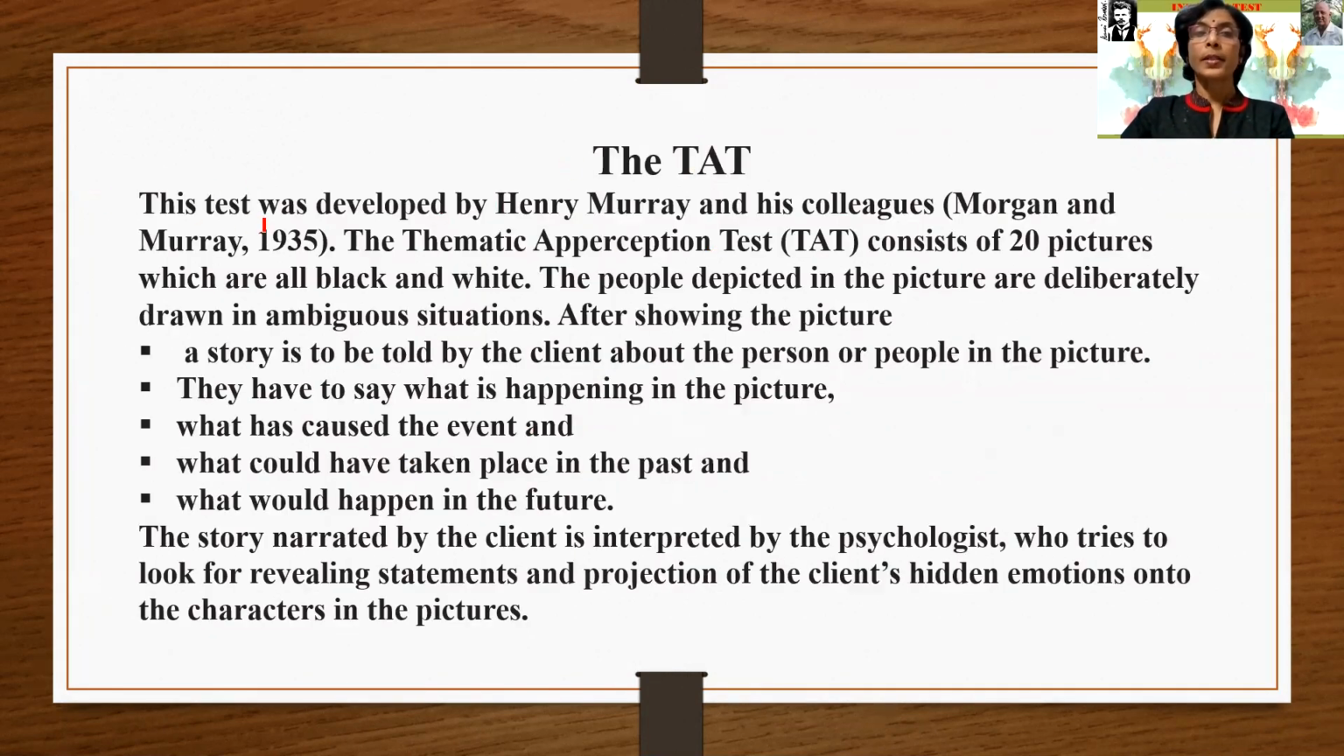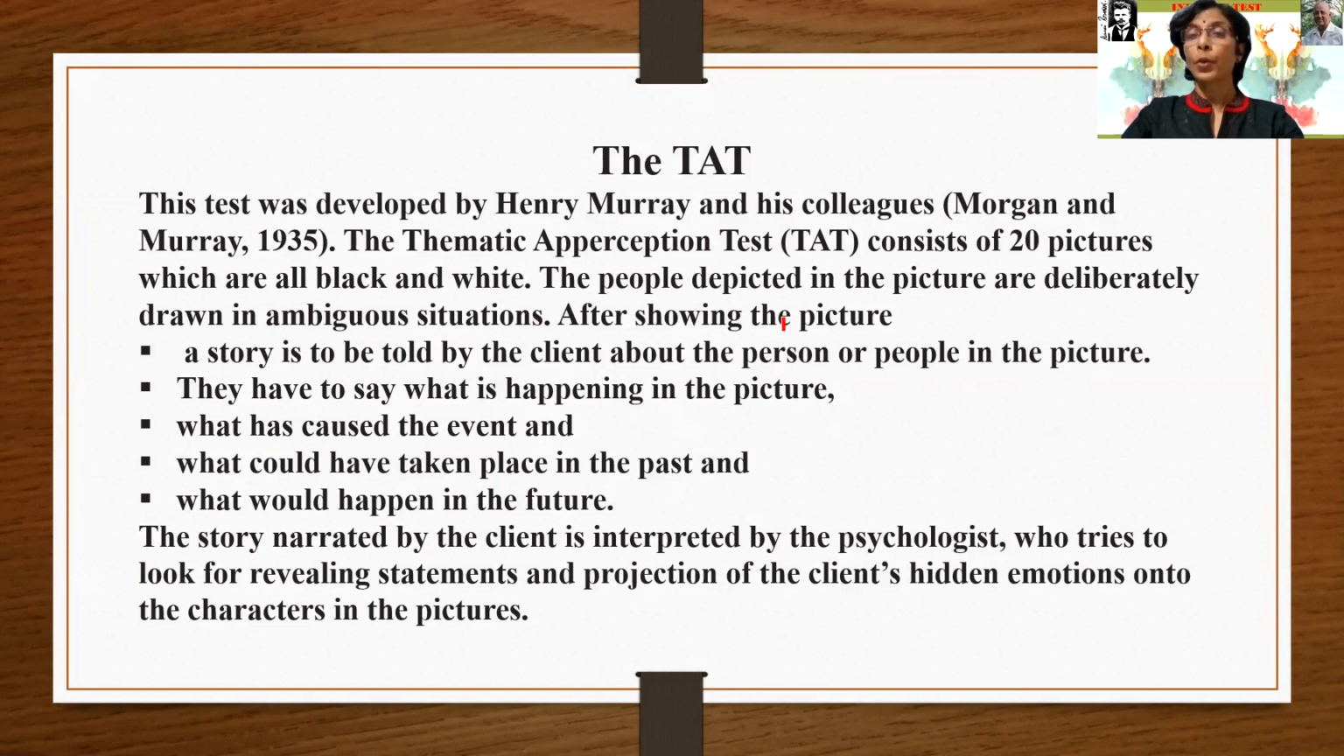The TAT. This test was developed by Henry Murray and his colleagues Morgan and Murray. The Thematic Apperception Test, acronym TAT, consists of 20 pictures which are black and white. 20 pictures, not 10 cards, but 20 pictures which are black and white, not colored. The people depicted in the picture are deliberately drawn in an ambiguous situation, in a cryptic situation, in a mysterious situation, means which are not clear to read.